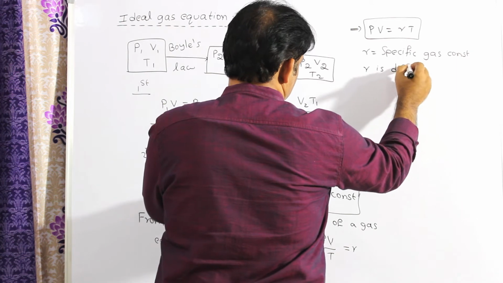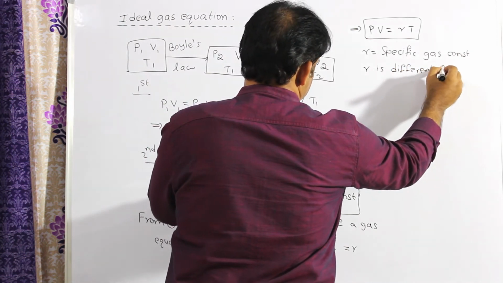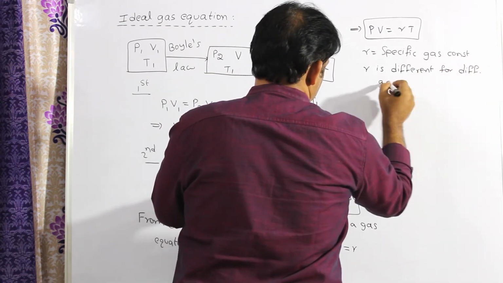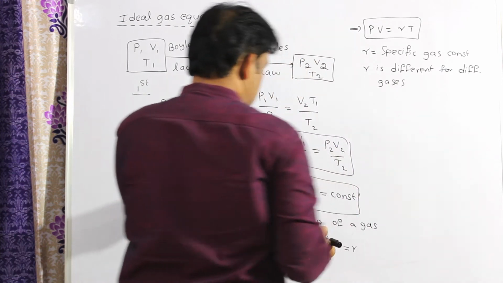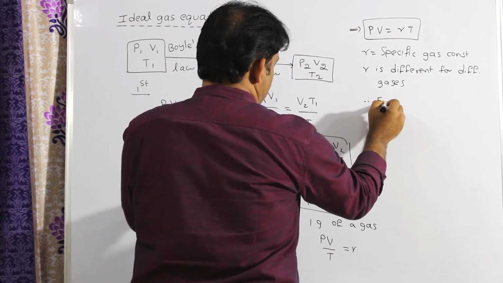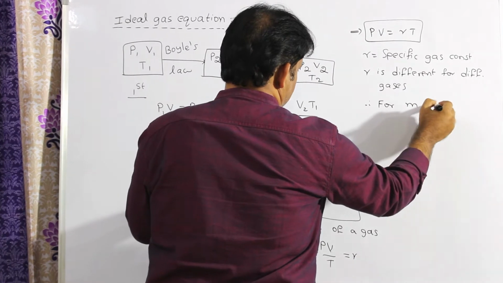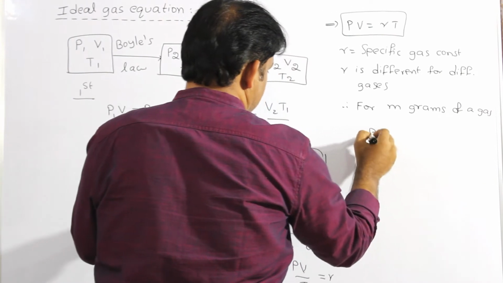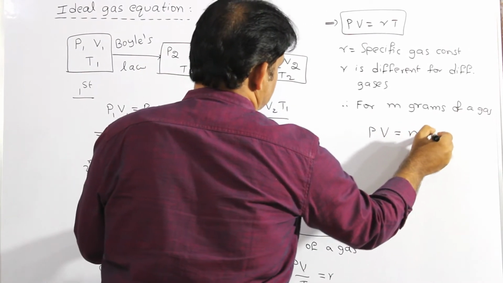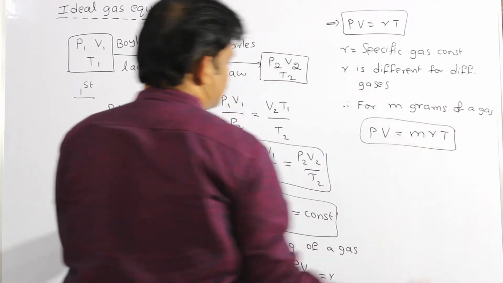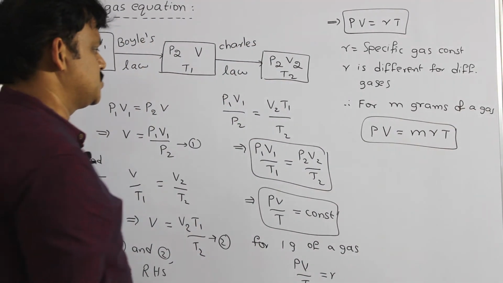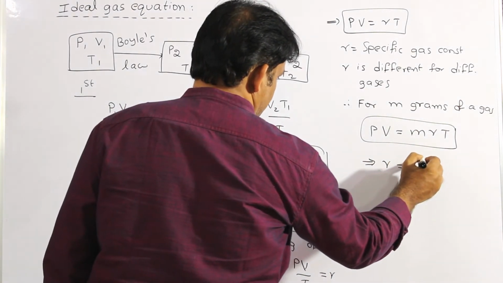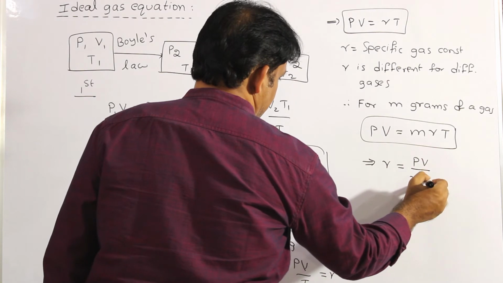Therefore, for m grams of a gas, PV is equal to small m into rT. From this I can write the specific gas constant formula, small r is equal to PV by mT.